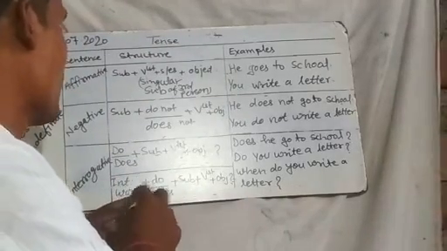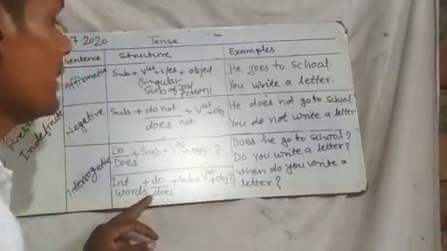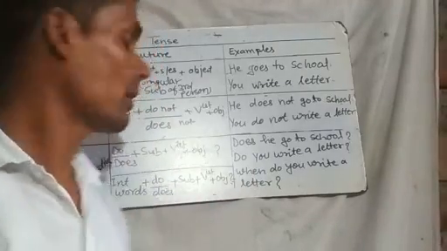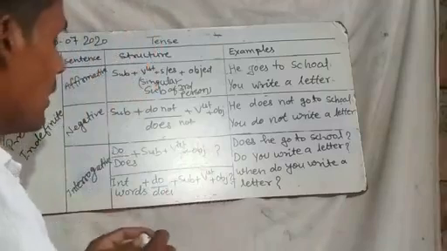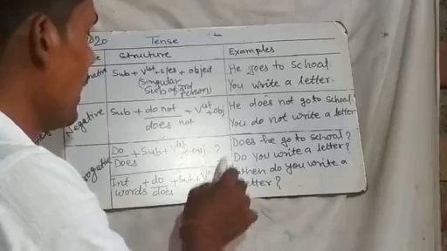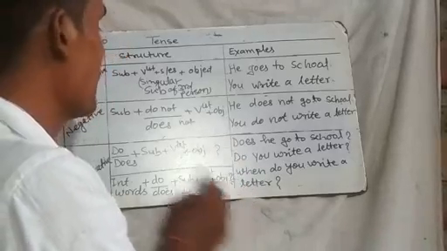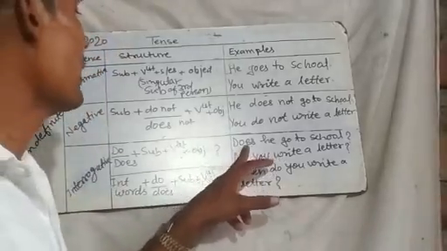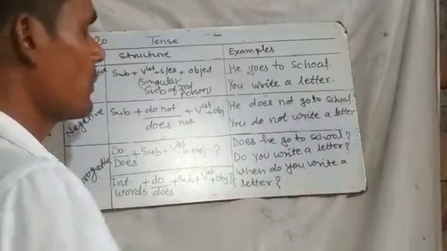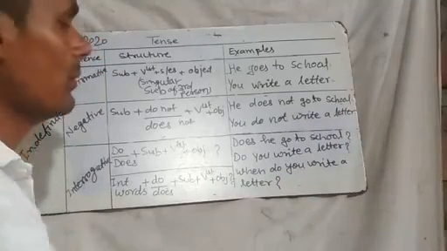With them, before the subject we use do or does. In any interrogative sentence the helping verb is used before the subject. After the subject we use the first form of the verb and the object, and at the end the question mark is given. Examples: Does he go to school? And another example: Do you write a letter?